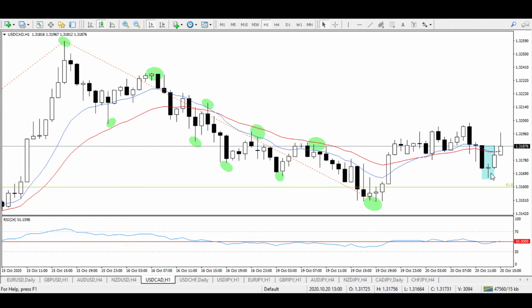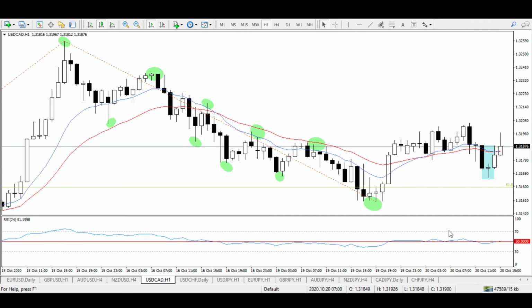But I'm not entering the buy position right now because I'm waiting for RSI to cross over 50 again. We have another bullish factor, this morning doji star, and we have a moving average crossover to the upside, provided that this blue line stays above this red line. Right now there is a kind of intersection between the lines, but if this candle closes as a bullish candle and the next candle also stays bullish, then obviously this blue line will stay above this red line. So it looks like all the criteria on this 1 hour time frame have been fulfilled.